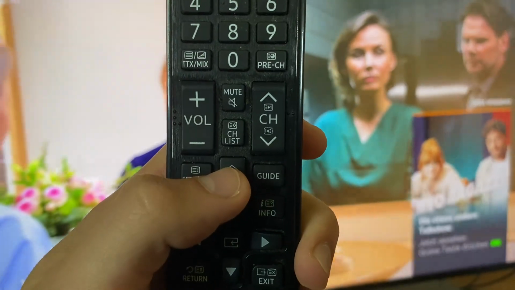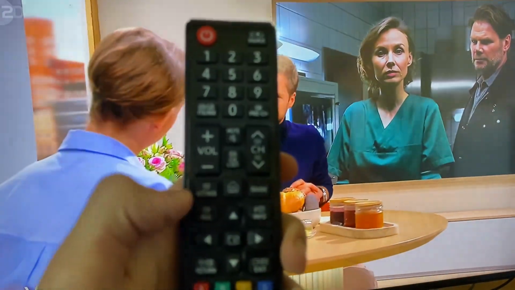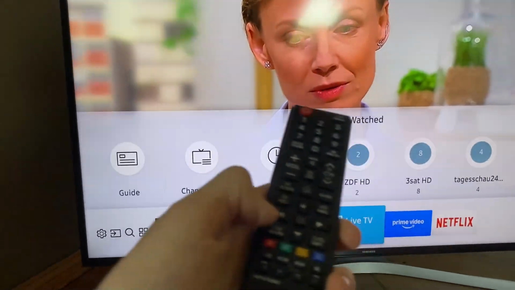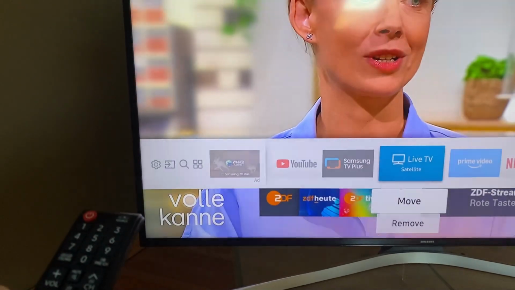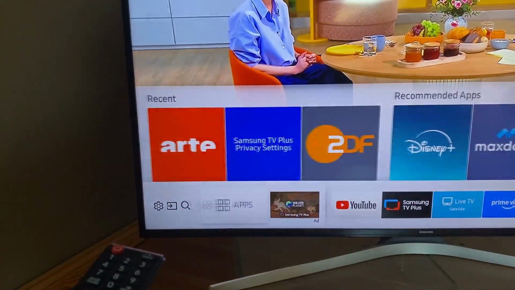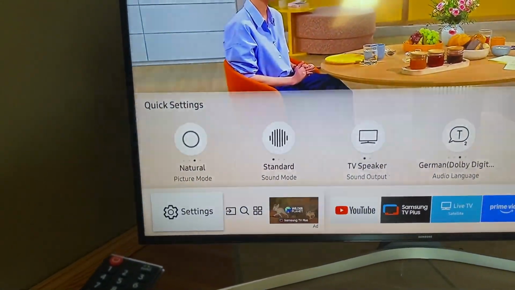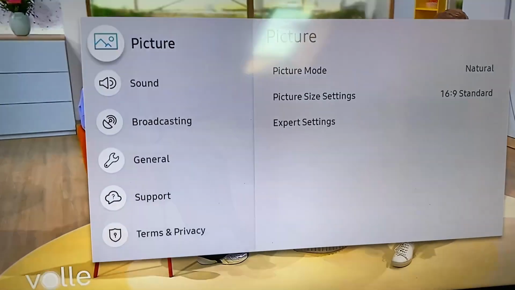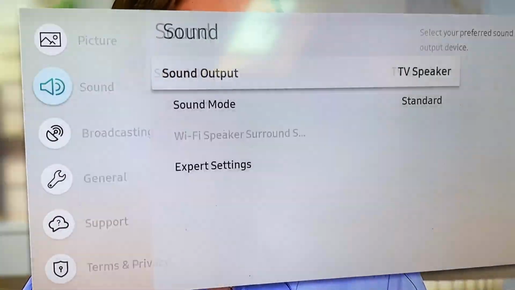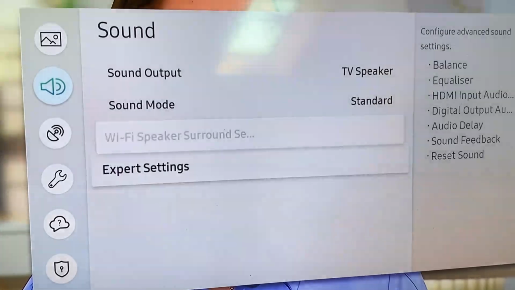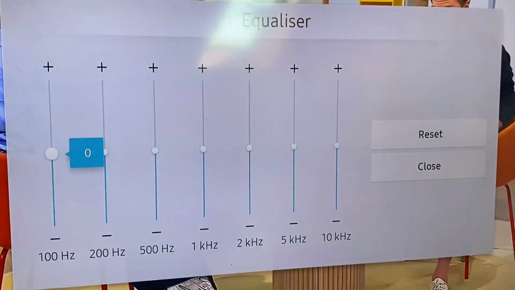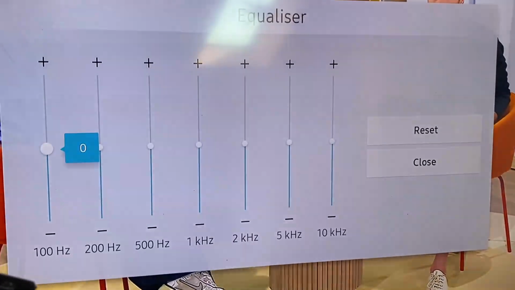Okay, for the first step we can click on the home button. So click on this and then we go to the left to the settings, not down, to the left, and then we have here the settings. Click on this, go to sound, go down to sound, then to the right click on export settings, and here we have the equalizer. Can click on this and then we can change the equalizer settings.